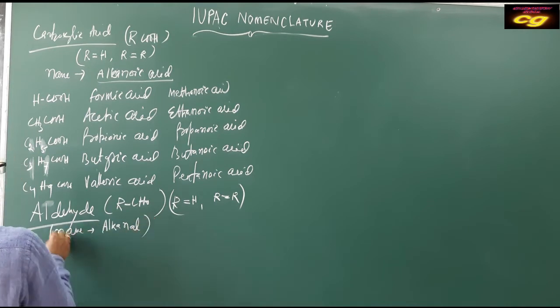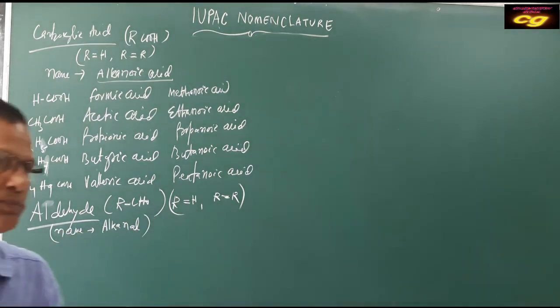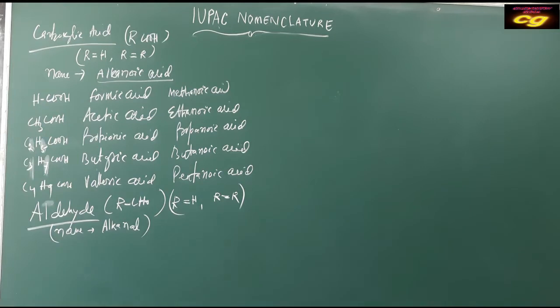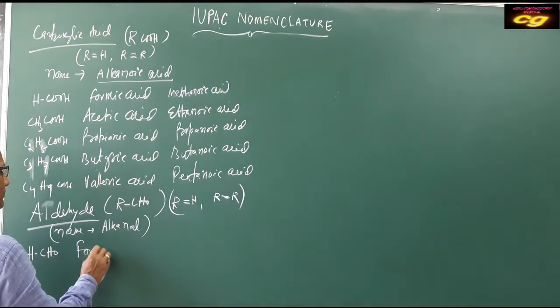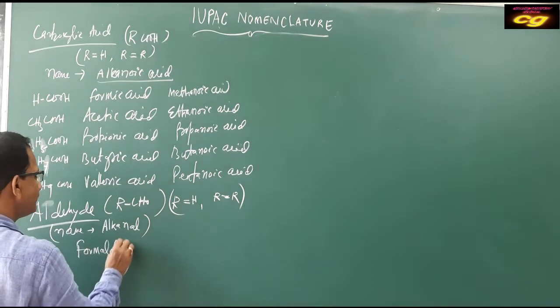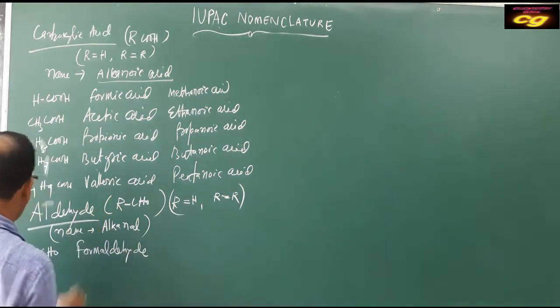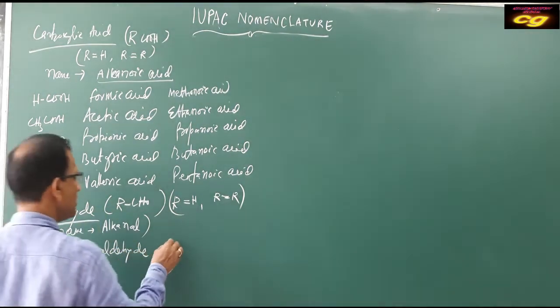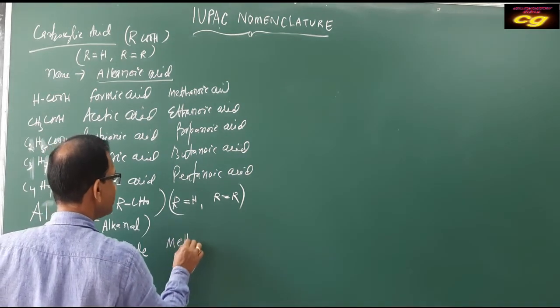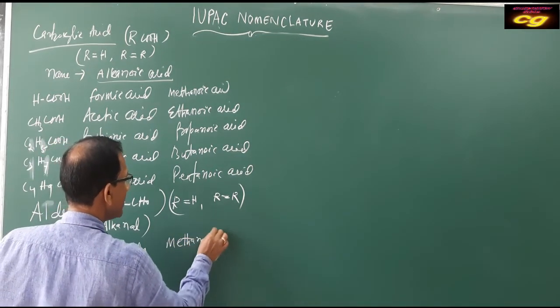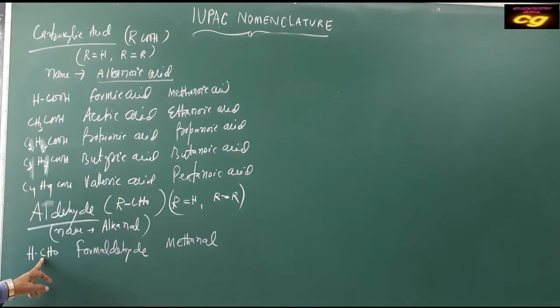Every class has some specific IUPAC name, alkanal. So HCHO is called formaldehyde, and the IUPAC name is methanal, because 1 carbon.